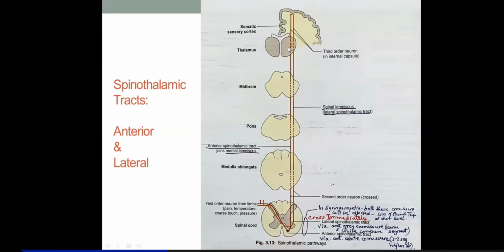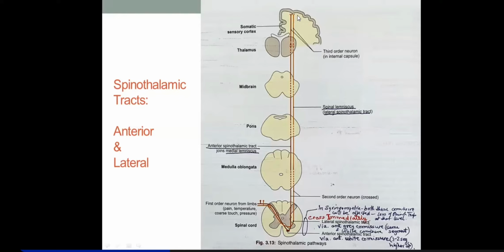They will reach the thalamus. Got it? So they relay in the thalamus. These are the second order neurons in the spinal lemniscus. Or you can say that the lateral spinothalamic tract is formed by the second order neurons, and they relay in the thalamus, and after being relayed in the thalamus, the third order neurons will ascend further to the